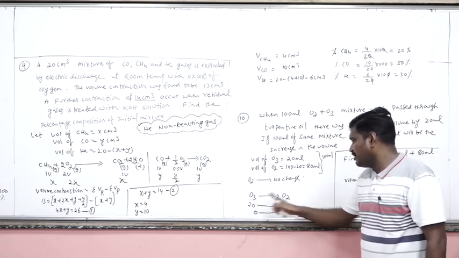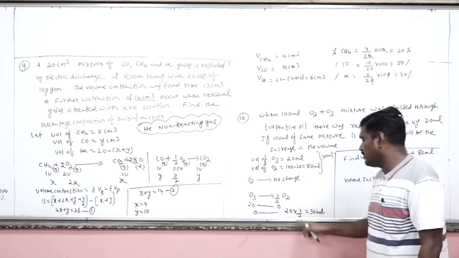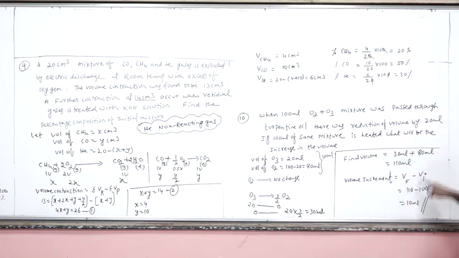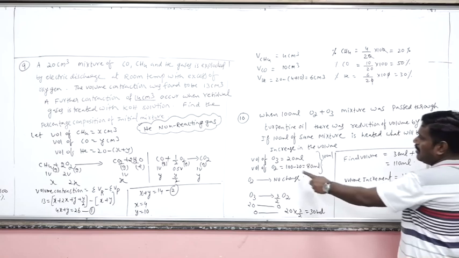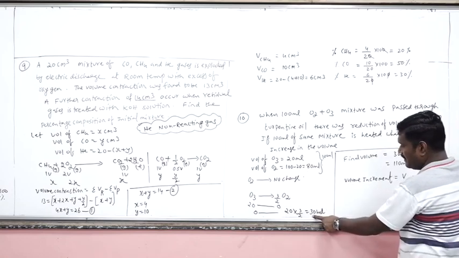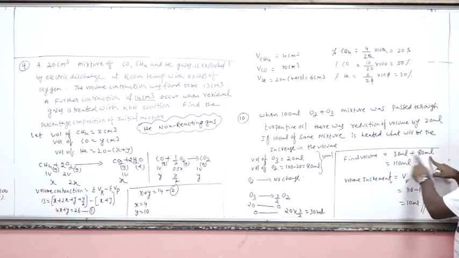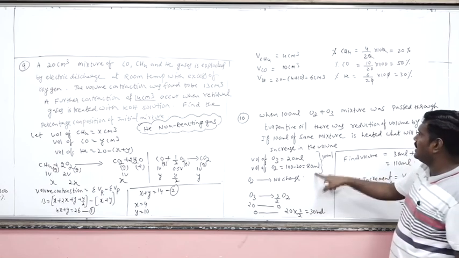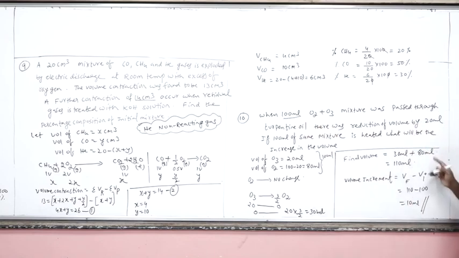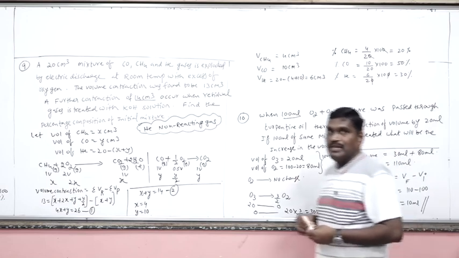So 1 volume gives 3 by 2 volume, 20 volume gives 20 into 3 by 2, that is 30 volume. So initially 80 ml of O2 was already present. Now the excess amount obtained here is 30 ml. So total 80 plus 30, 110 ml. So 100 ml of a mixture of gases now becomes 110 ml. So what is the increase in the volume? 10 ml.